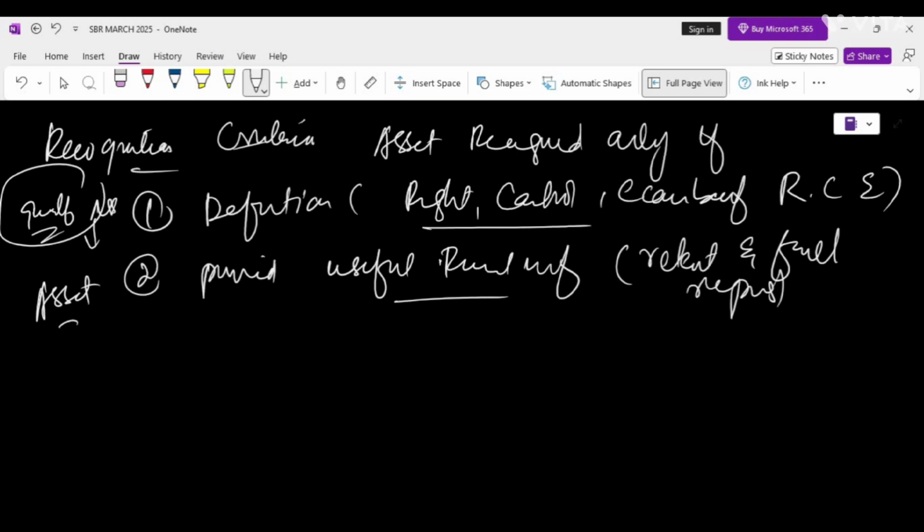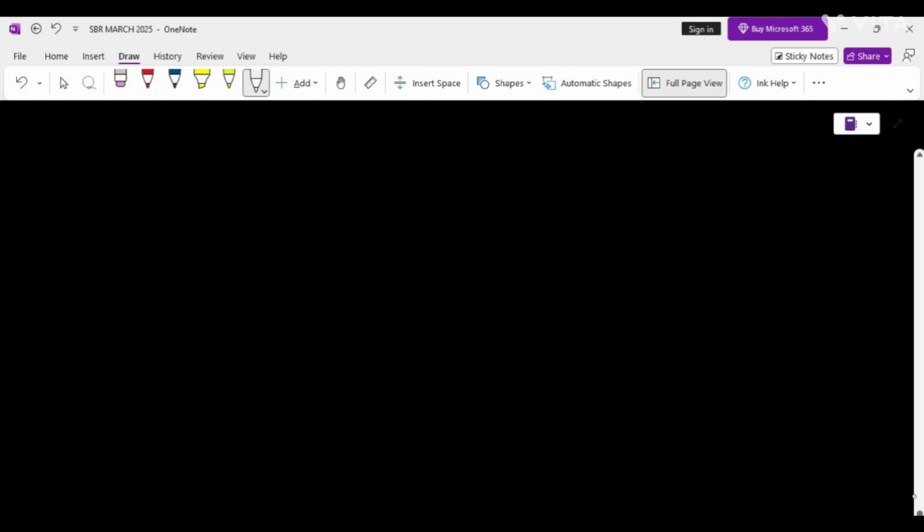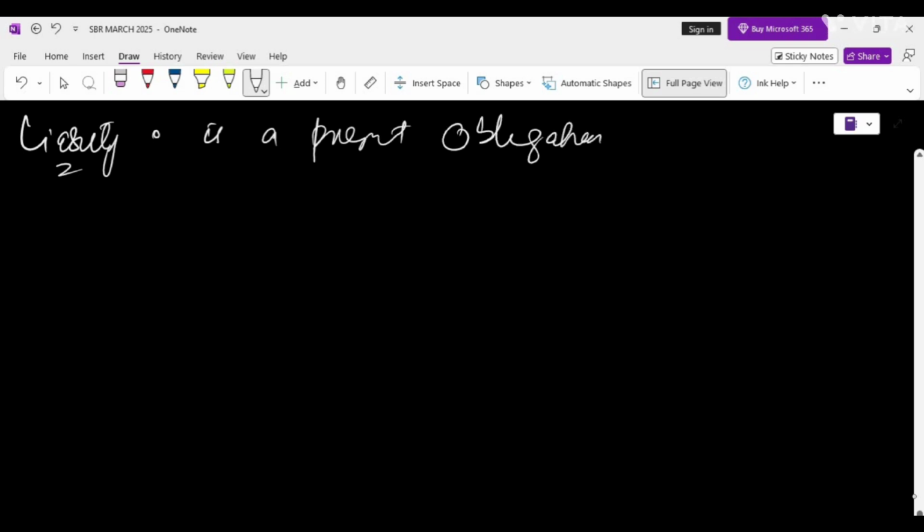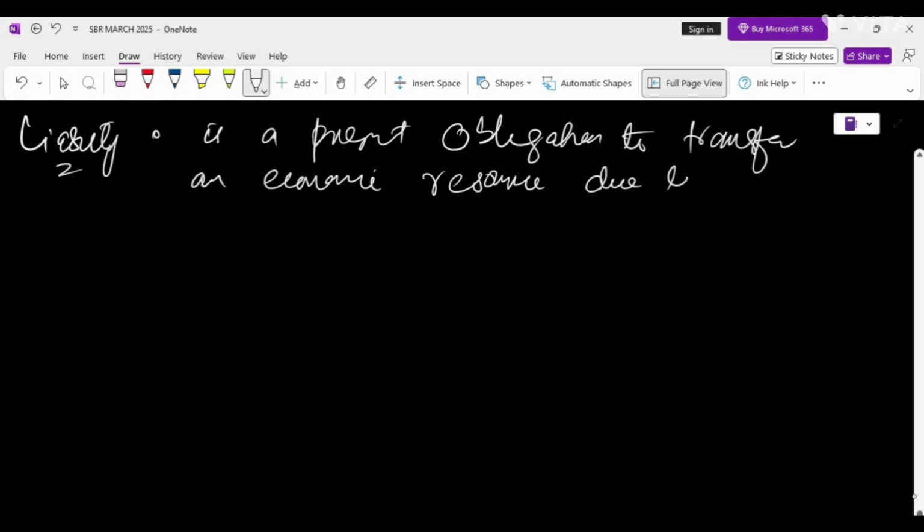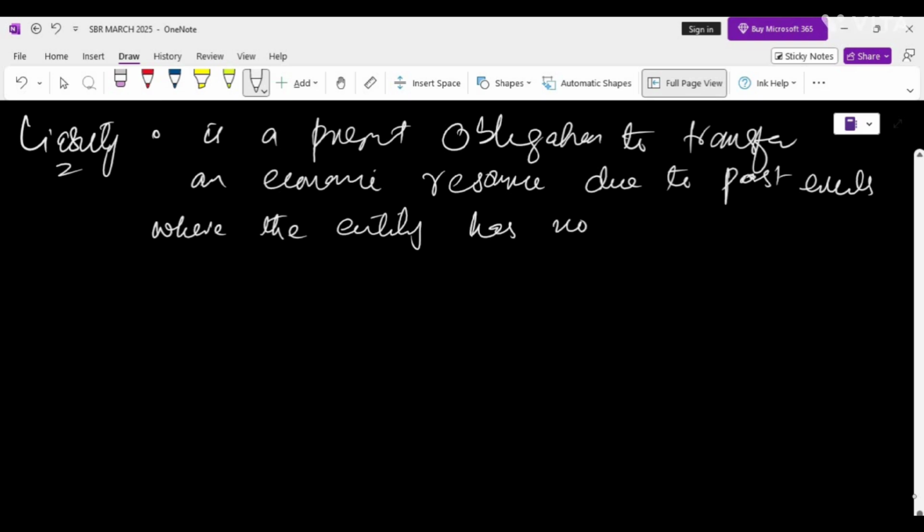So liability is a present obligation to transfer an economic resource due to past events where the entity has no practical ability to avoid the obligation. Clear?